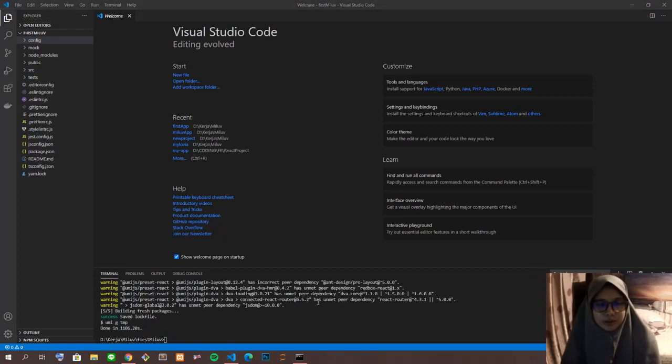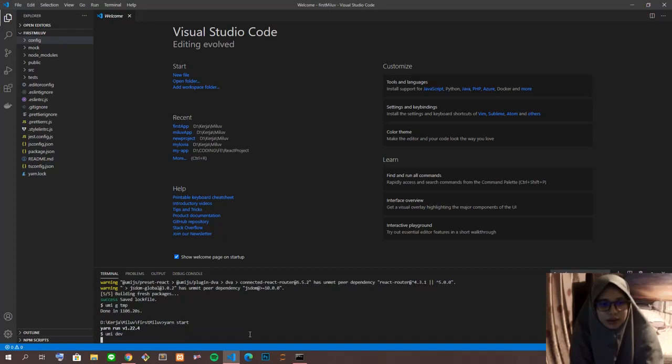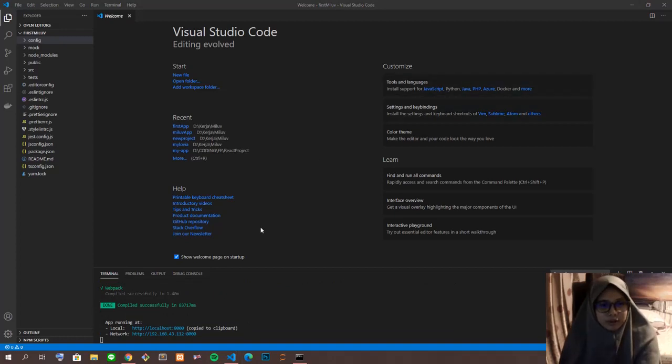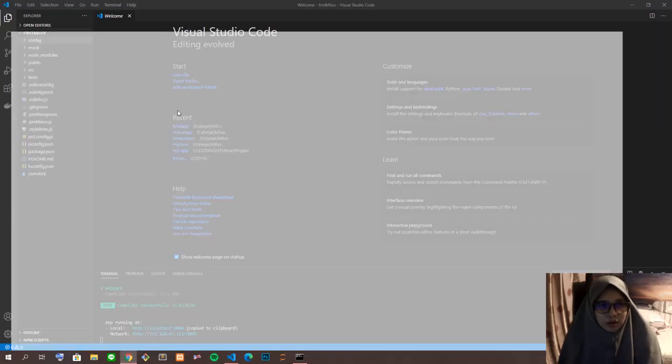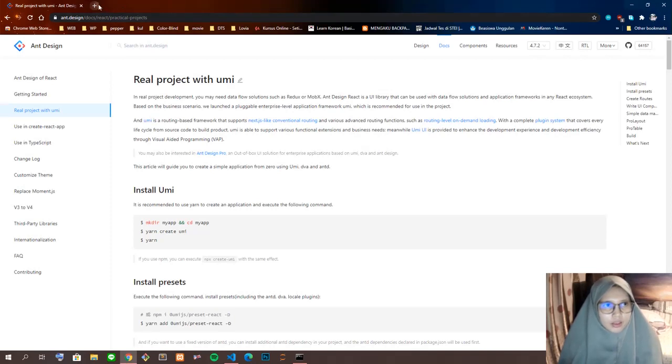After we finish installing with yarn again, we try yarn start. Okay, after it compiles successfully, we can see our page at our localhost address.